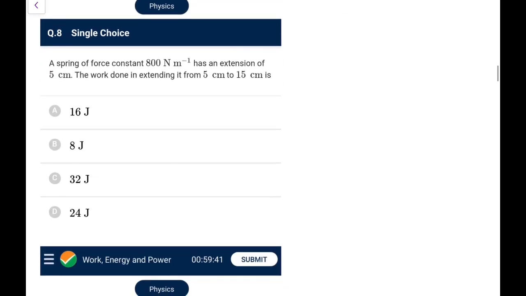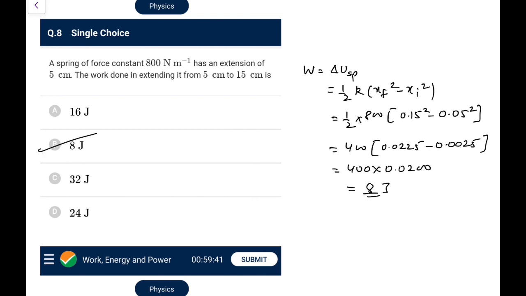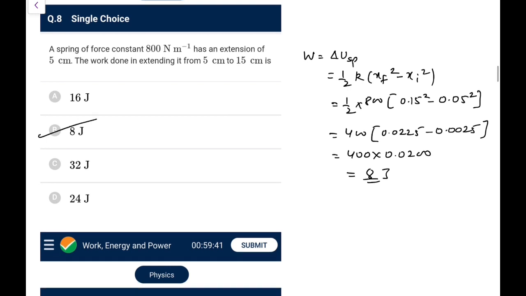Next. A spring of constant 800 Newton per meter has an extension of 5 cm. The work done in extending it from 5 to 15 cm? W would be delta U spring. Delta U spring here would be half K into x final square minus x initial square. K is 800, x final is 15 cm, that is 0.15 square, minus x initial, that is 0.05 square. So it is 400 into 0.0225 minus 0.0025. So now 400 into 0.02, that would be 8 joule if you calculate. So go for option B in this particular case.